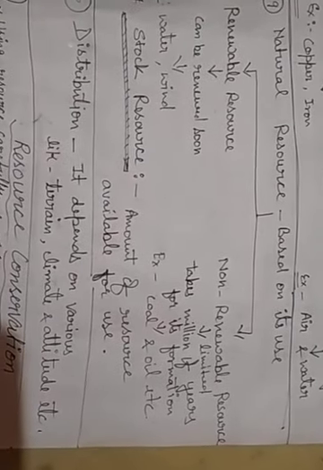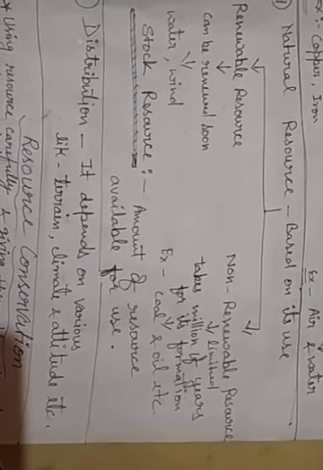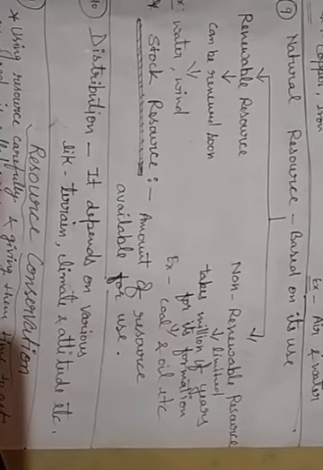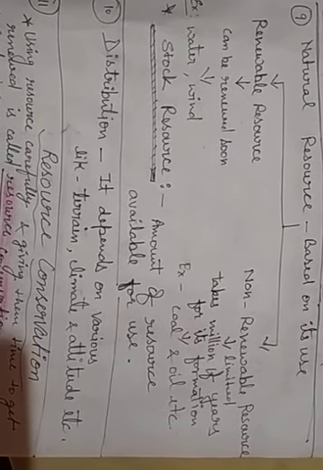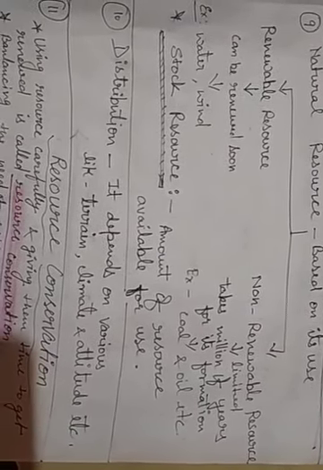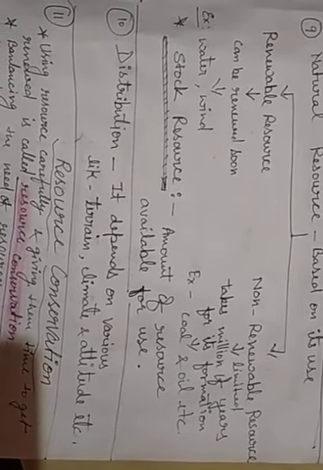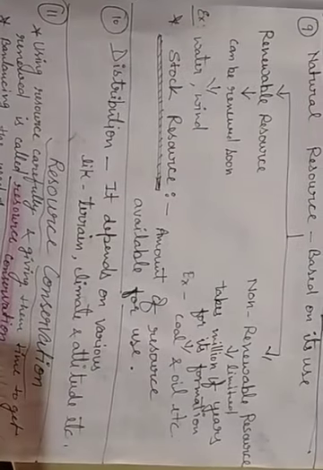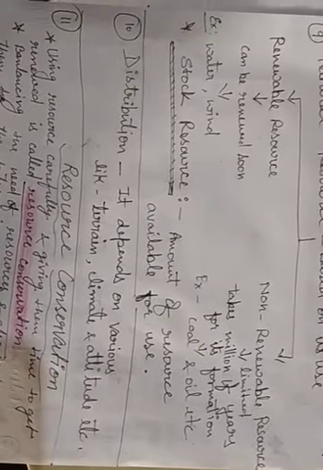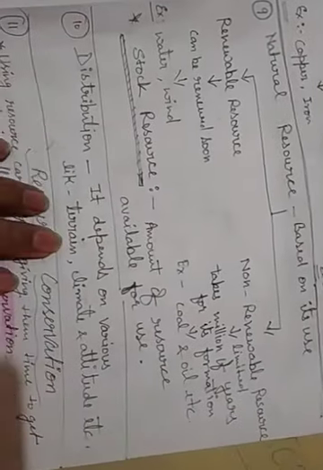And lastly, stock resource. What are stock resources? Stock resources are the amount of resources available for use. Means the resources which are available over the earth, whose amount is easily available for use by human beings, and we know that it is available in stock, is called a stock resource. Okay, amount of resource available for use, जो हमें पता है कि है हमारे पास. So that is stock resource.